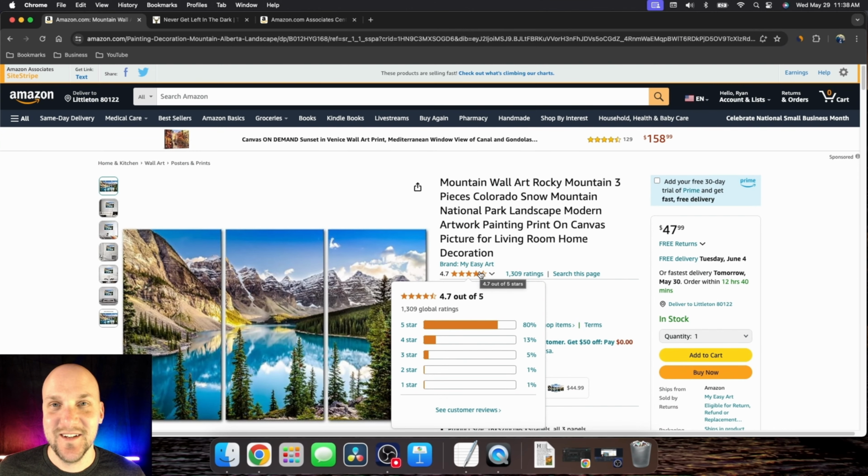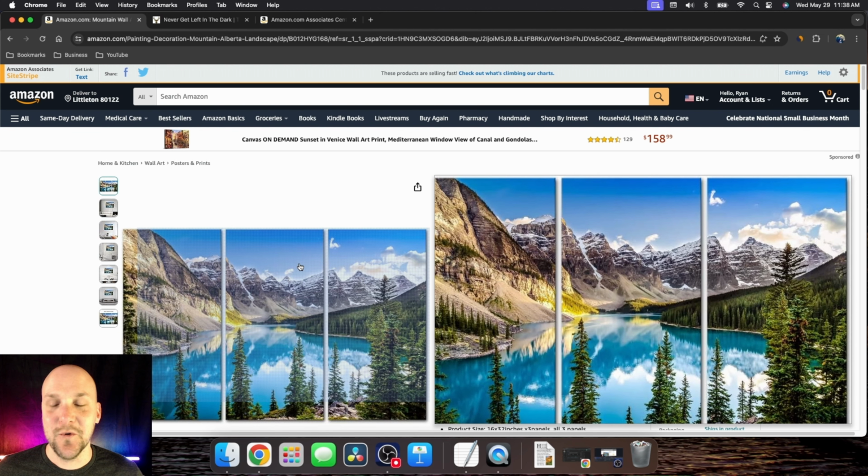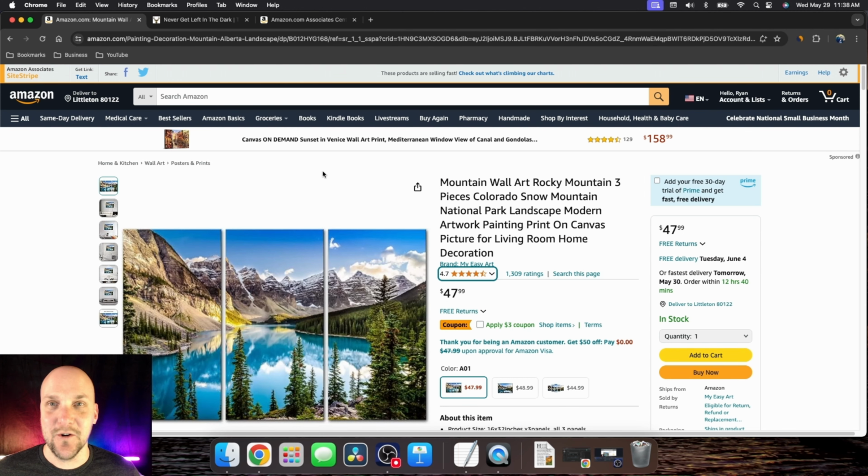Reason number 2, do not use Amazon's ratings, Amazon's reviews, Amazon's prices, or their product images. You have to make these product images your own and totally customize them. You can't use a product image straight from the listing like you see right here. You're going to have to go into photo editing software and customize it and make it your own version of the image.